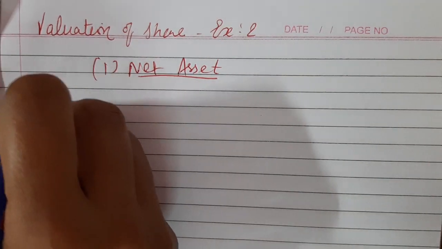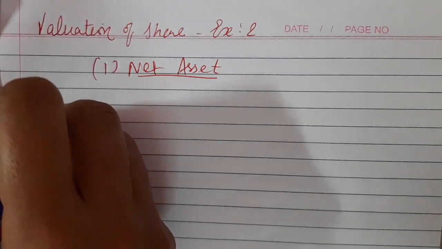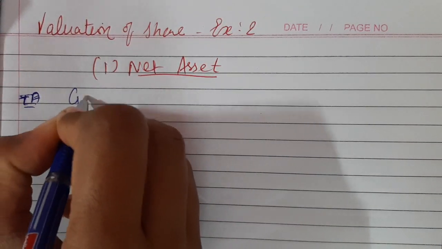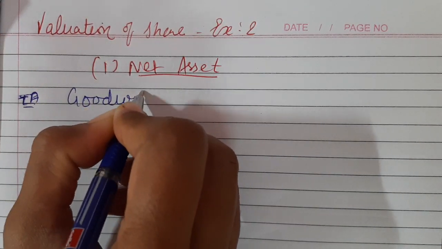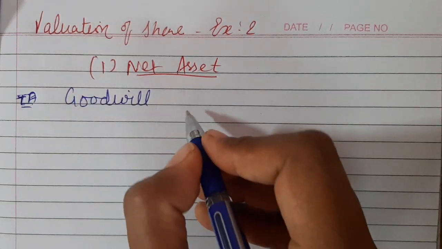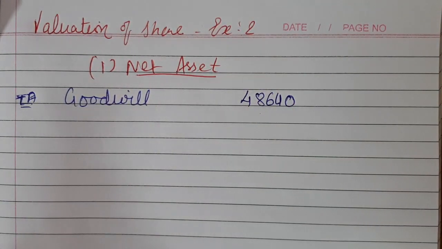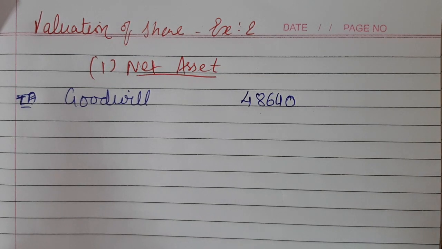Next, the new value of goodwill has to be taken. For total assets, I am directly taking the value of goodwill first so that it should not be forgotten: 48,640. Then the present market value of building is also given.